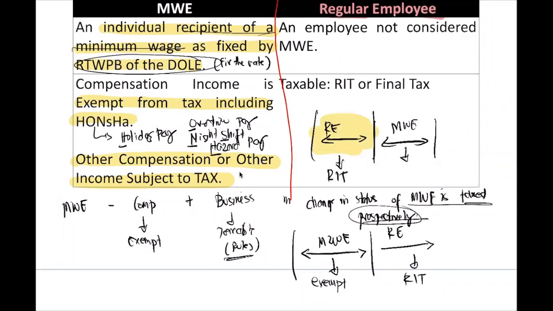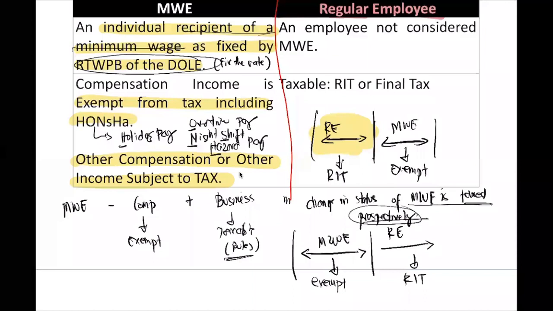During the period you are MWE, tax exempt. So the change in status of MWE, whether to MWE or from MWE, is taxed prospectively. So long as during the period you are MWE, you are exempt. Okay? So I hope we are clear.